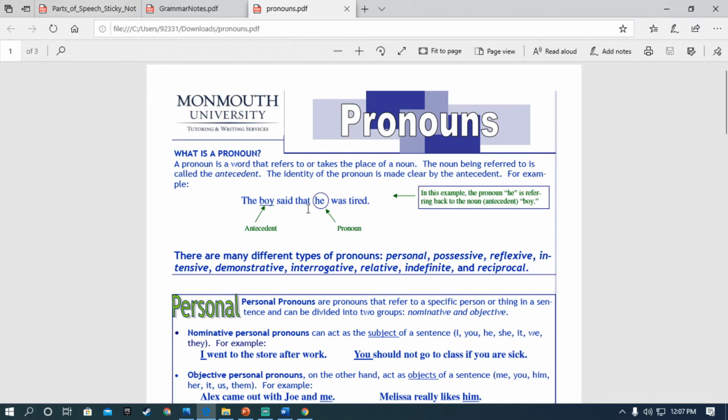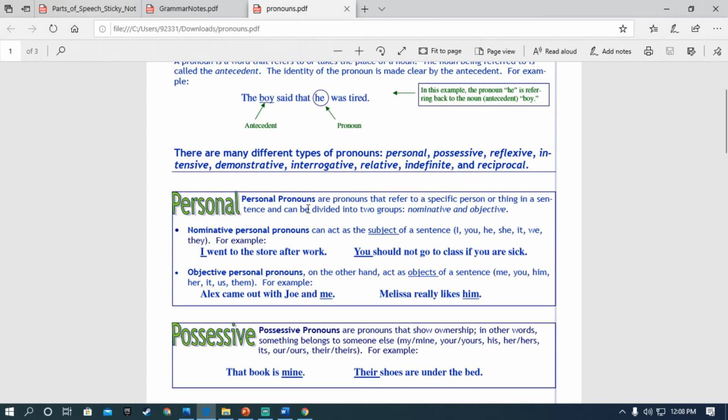But here I will tell you some of them. Personal pronouns refer to a specific person or thing in a sentence and can be divided into two groups, nominative and objective.